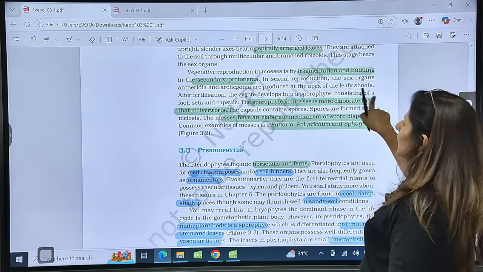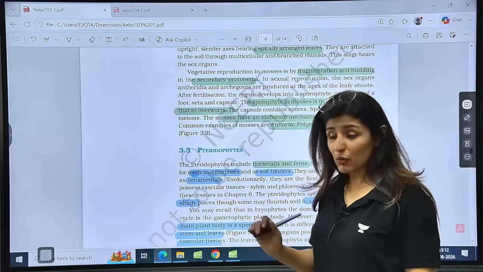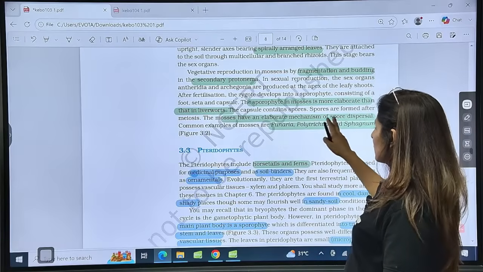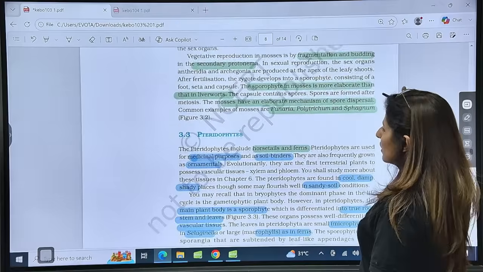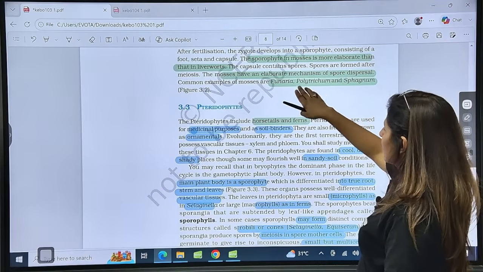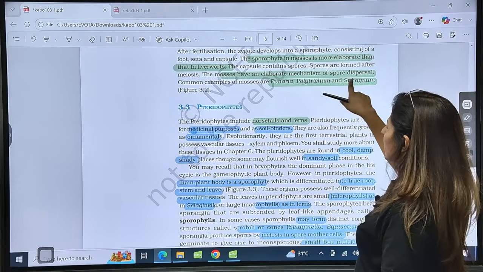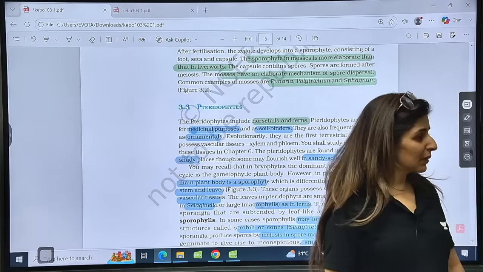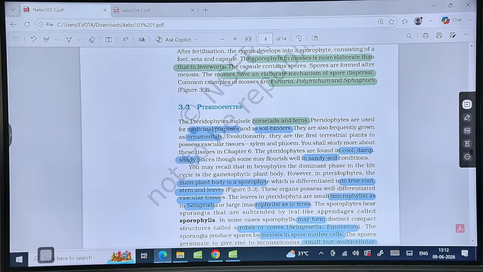Sporophyte is more elaborate than in liverworts. Very important lines. And they have elaborate mechanism of spore dispersal. Examples are FPS: Funaria, Polytrichum and Sphagnum. Please tell me these points are clear to you all. Are we able to revise everything?